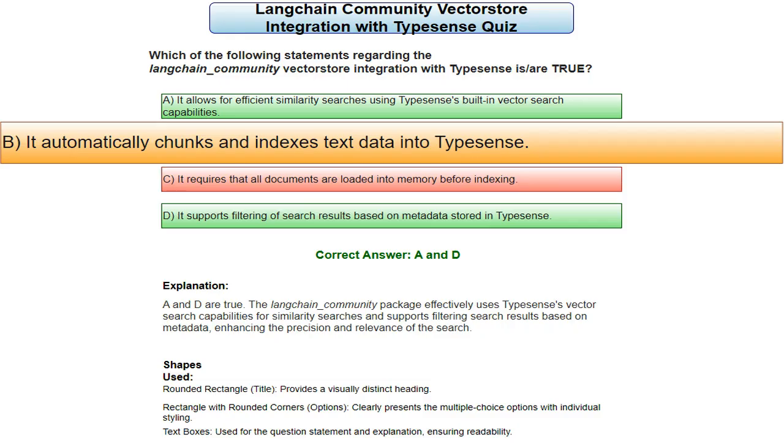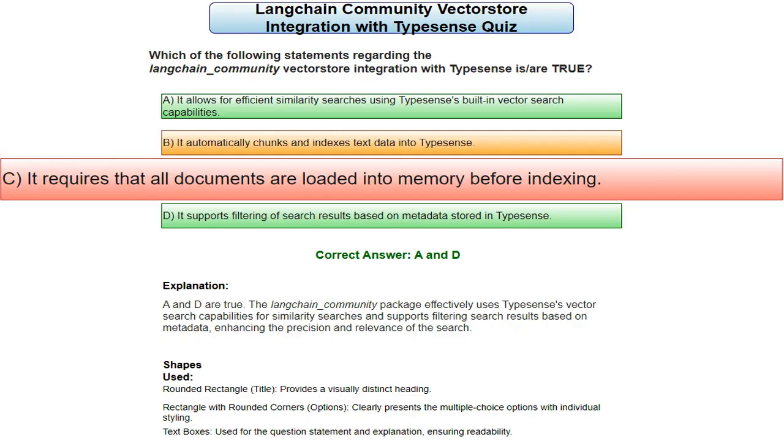Option B is about automatic chunking and indexing. LangChain supports chunking, which is the process of breaking down larger pieces of text into smaller, more manageable segments. But it's important to understand which part of the LangChain ecosystem is responsible for chunking versus indexing when integrating with Typesense. Option C relates to in-memory loading. Most efficient vector databases are designed to handle large amounts of data without requiring everything to be loaded into memory. The problem hints whether the statement is aligned with efficient vector database design principles.